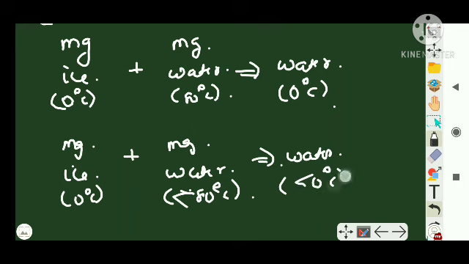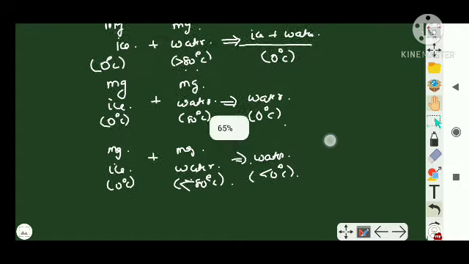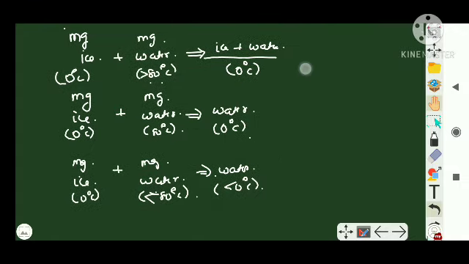Water above 0 degrees Celsius, but not 80 degrees Celsius. It will be just above 0 degrees Celsius. Clear? So these three criteria, I don't know where you're going to write, but these 3 points should be there in your mind.